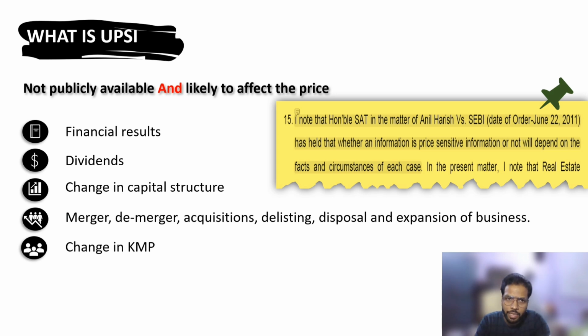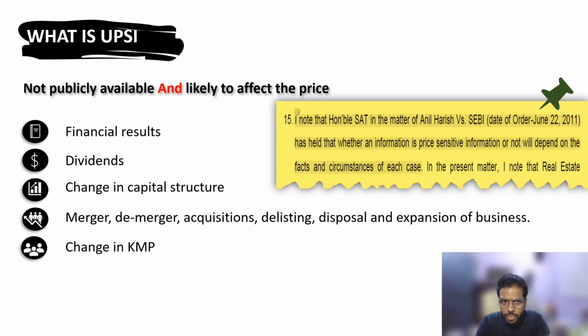Being a subjective criteria, they give you two principles: any information which is not publicly available and likely to affect the price. You have to read these two statements simultaneously. It's not an 'or'. Both conditions should be satisfied, then only you can say that particular information is UPSI.